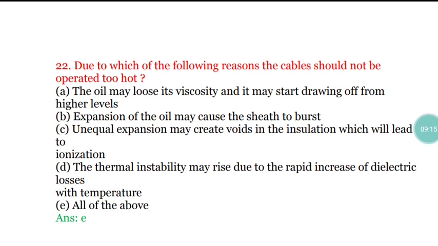Due to which of the following reasons should the cable not be operated too hot? What is the reason that the cable should not be operated too hot? Option A. The correct answer for this question is option E, that is all of the above. We'll see what the reasons are.